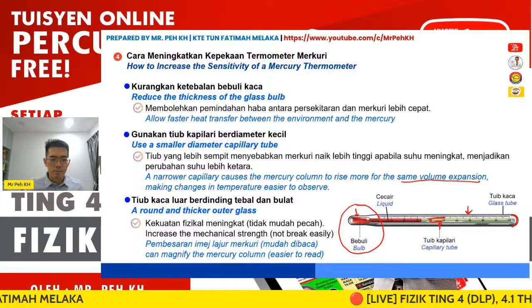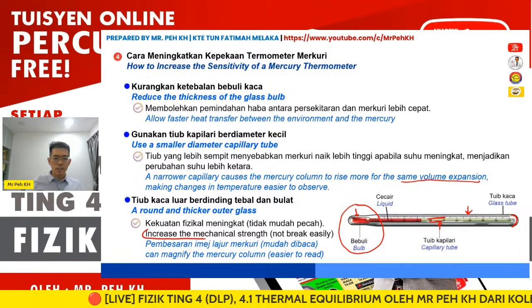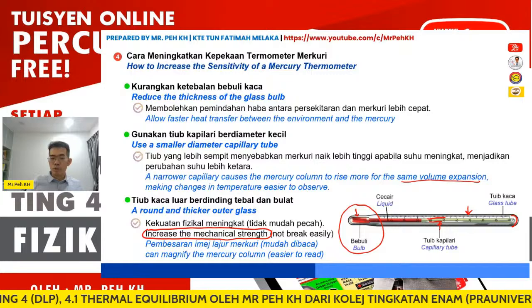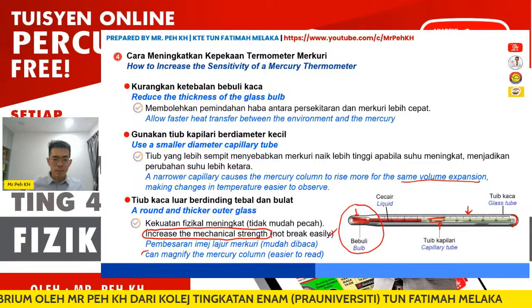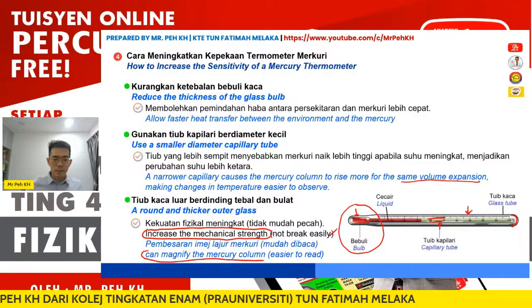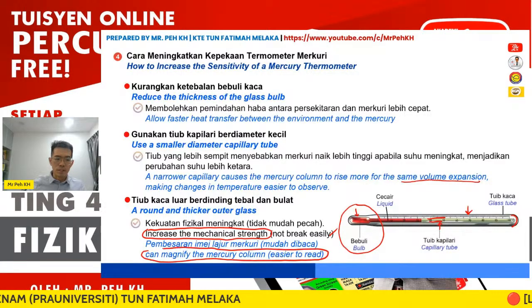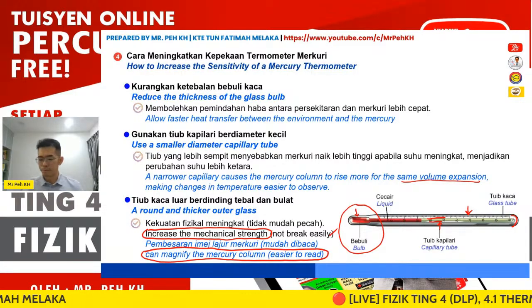This can increase the strength of the thermometer so that it will not break easily. Another benefit is that it can magnify the mercury column so that we can read the reading more easily. So this is the reason we want round and thicker glass.